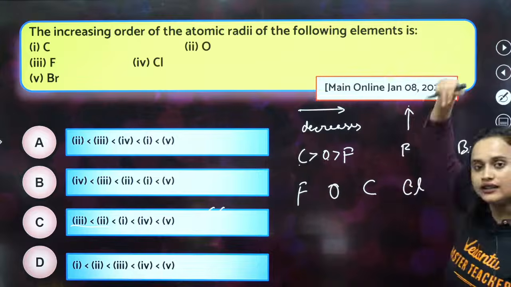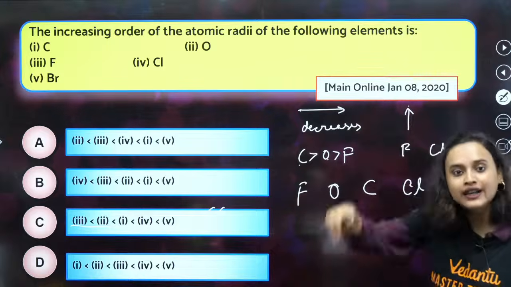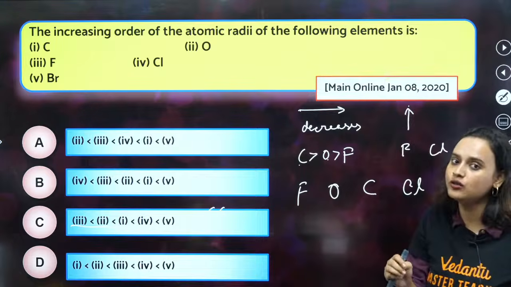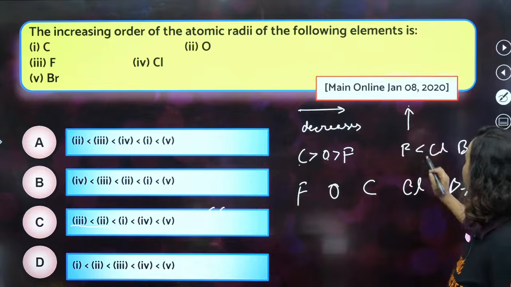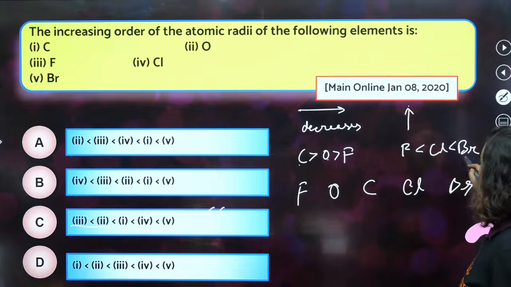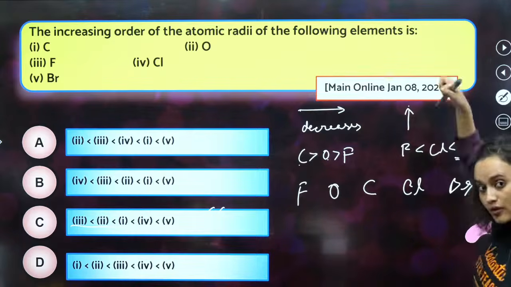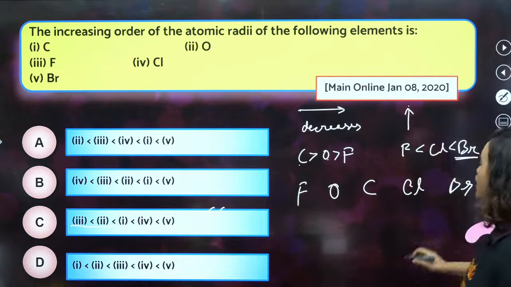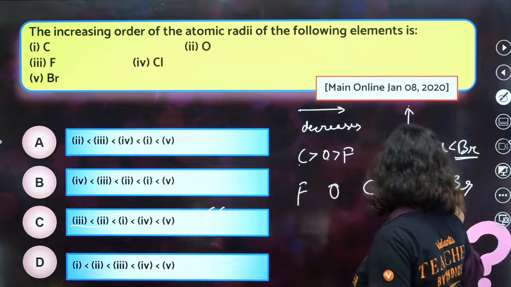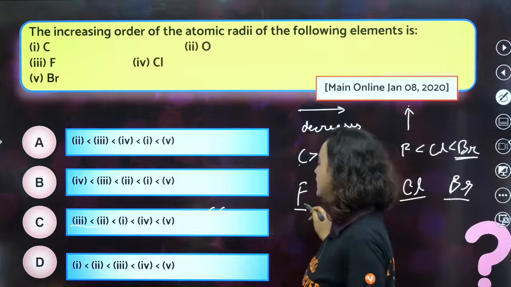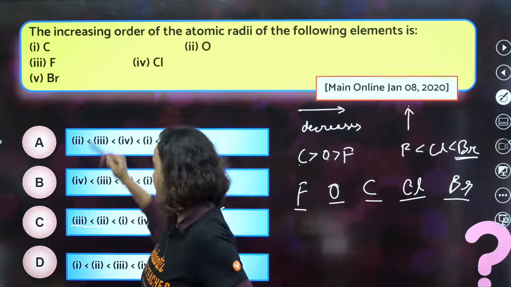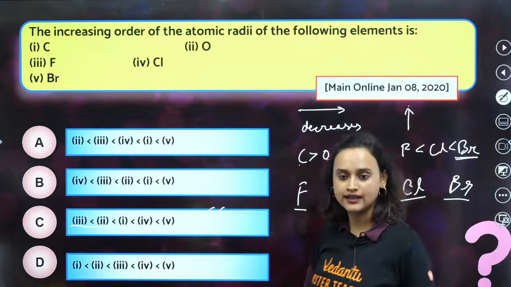Down the group, fluorine will be lesser than chlorine and then bromine. Bromine is the biggest one, then comes chlorine, then carbon, then oxygen, then fluorine. And that way, option C is the correct answer.